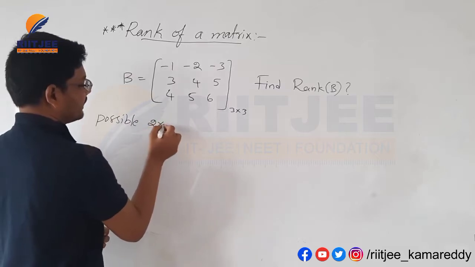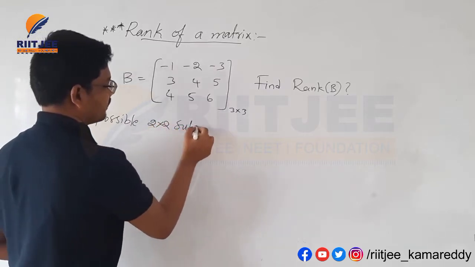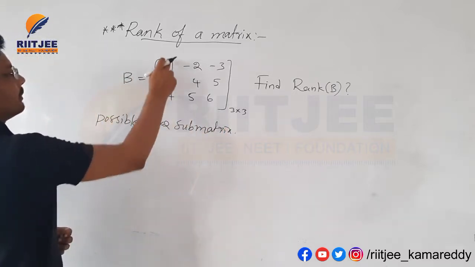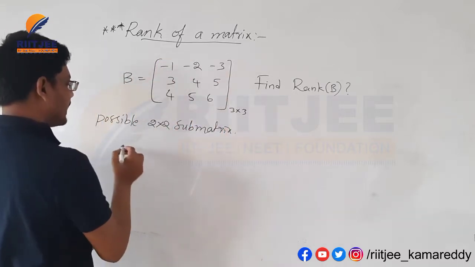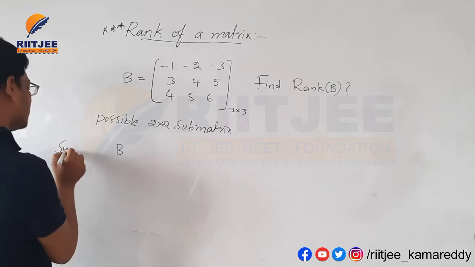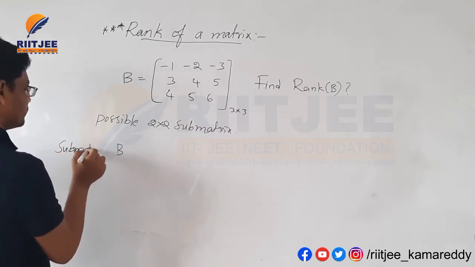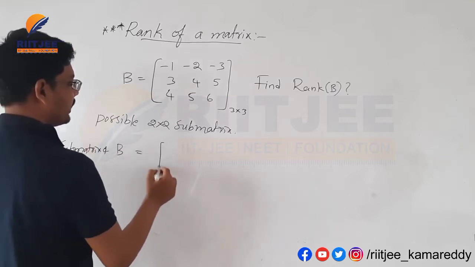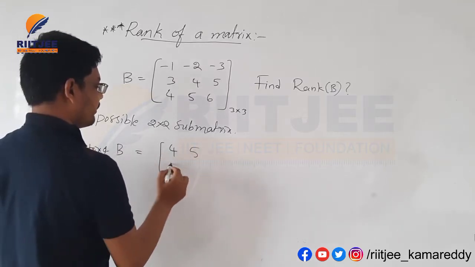I am taking a 2 by 2 submatrix here. I am eliminating this row and this column here. The submatrix of B is, I am taking 2 by 2, 4, 5, 5, 6.